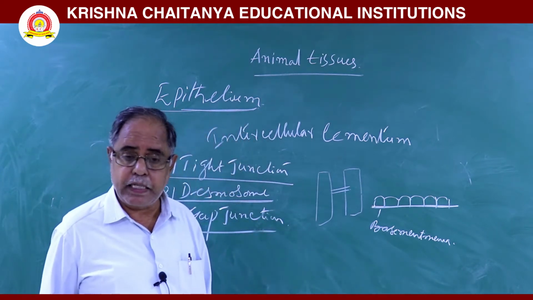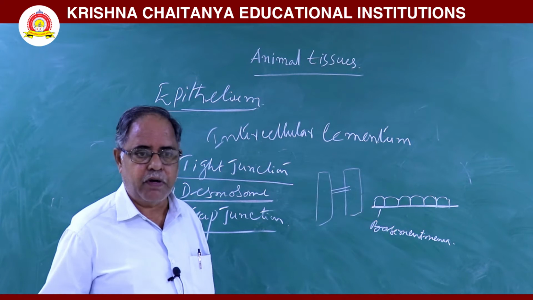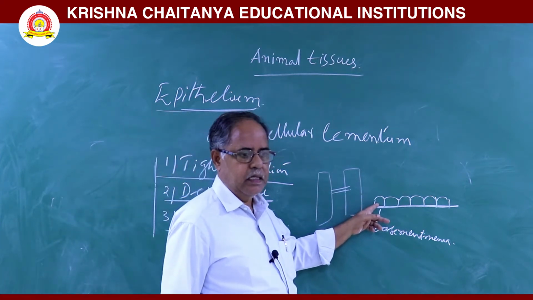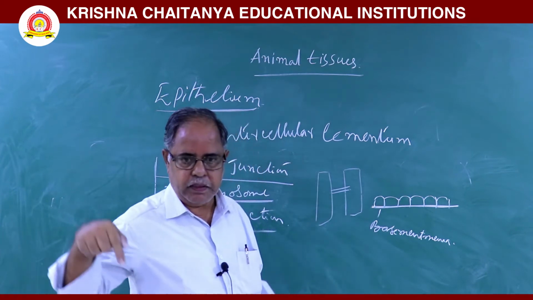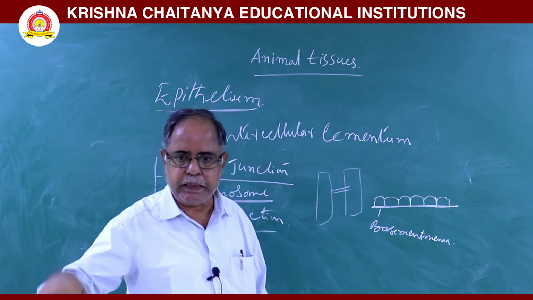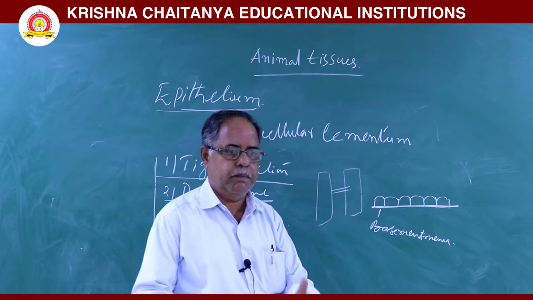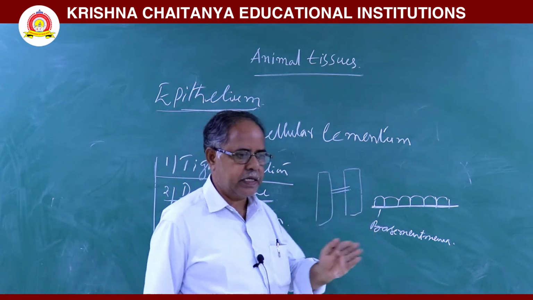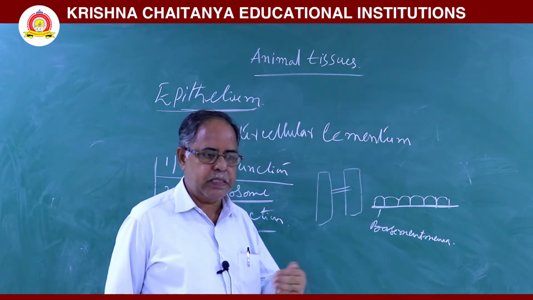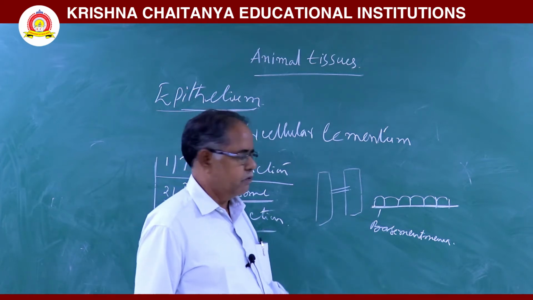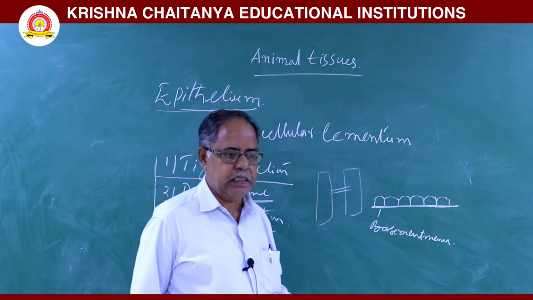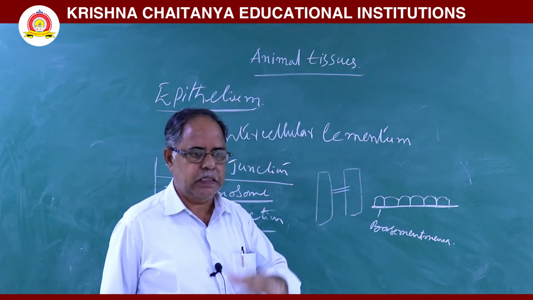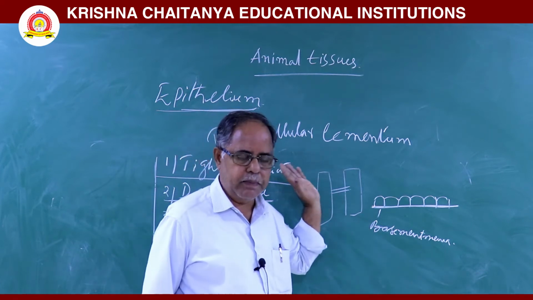This basement membrane is partially formed by the epithelial cells, partially formed from the connecting tissue which is present beneath the basement membrane.